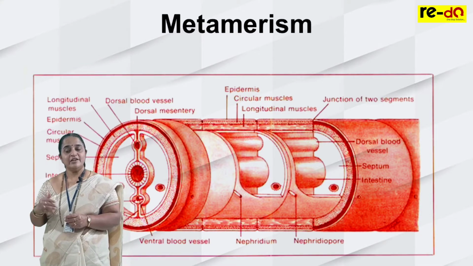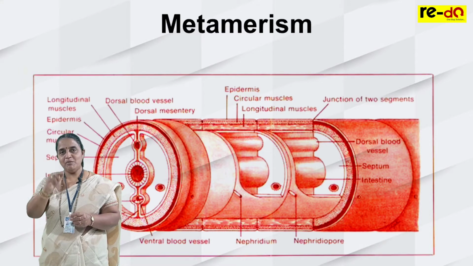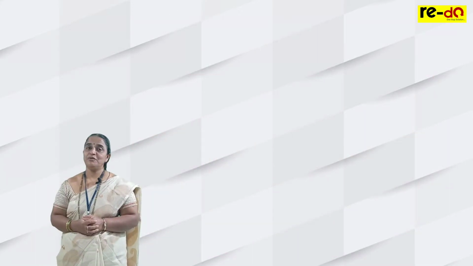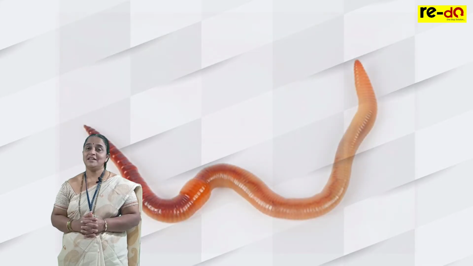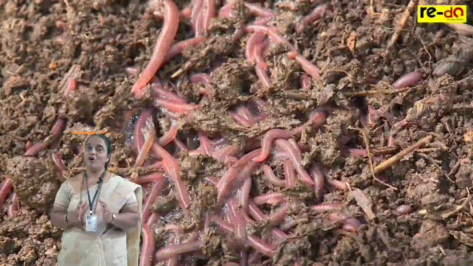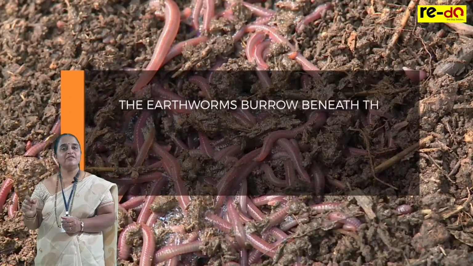Annulae means rings. Due to equal segmentation, we can see that whole animal body is made up of rings. Excellent example is farmer's friend. Hope you recall the name of the animal. Nothing but earthworm. In Kannada we call Malehula and in Marathi we call Gandul. This earthworm, you observe, in the rainy season, is usually found in the moist soil.